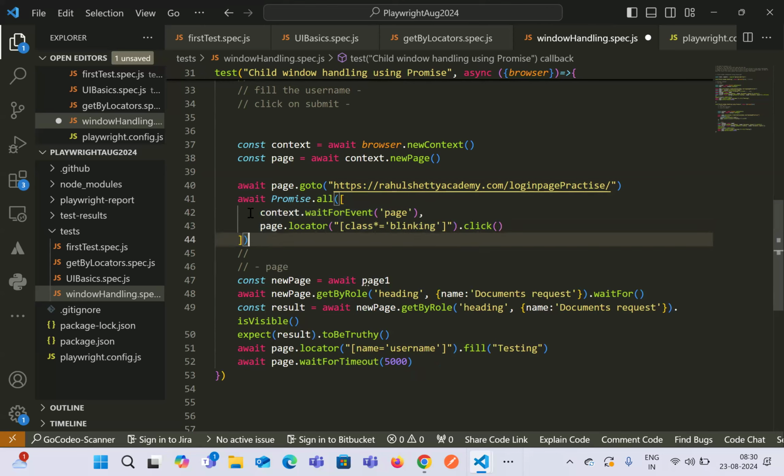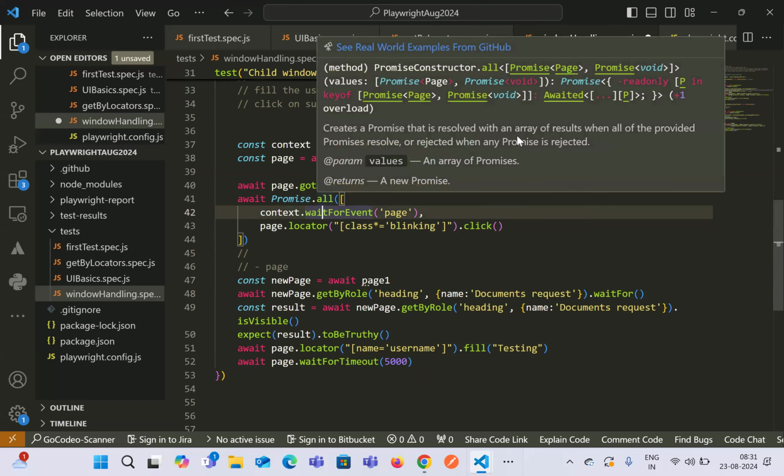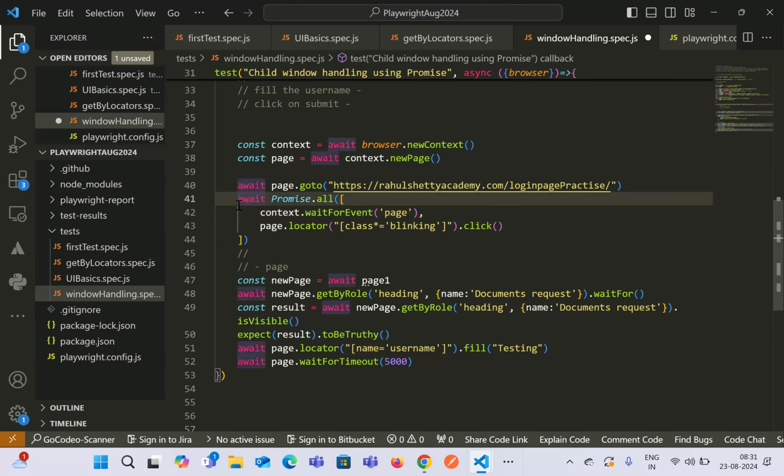And we know that Promise.all will return us an array of values. It will return an array of results if it is resolved. If it is not resolved, then it will return a failure, which is rejected. So it will return us an array of results, and we have to store that inside an array. So let's say we are saying new page.